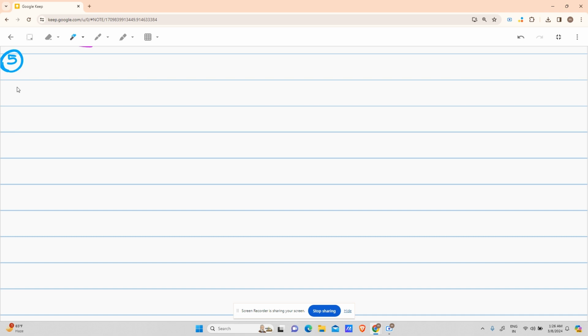Our fifth problem is area of square. Please comment down the formula for area of square, because I don't know it. Okay, I read one comment and I got the answer: area of square is side into side. So for area of a square, I have to take my input as side. So I will start.